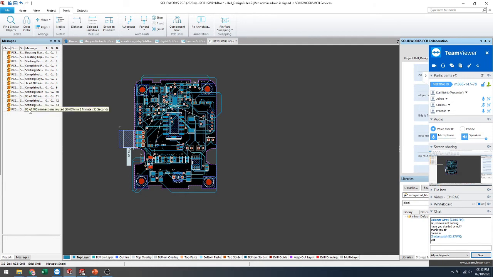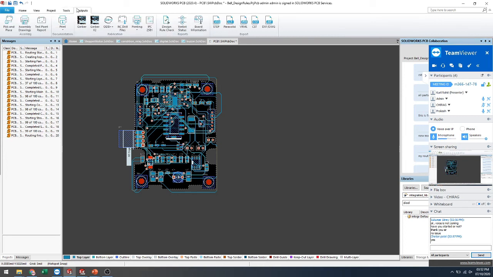98% will be done. Will take a few minutes. 99%. Routing finished. Okay. So the same thing we can easily collaborate with the mechanical side, and here also SolidWorks PCB